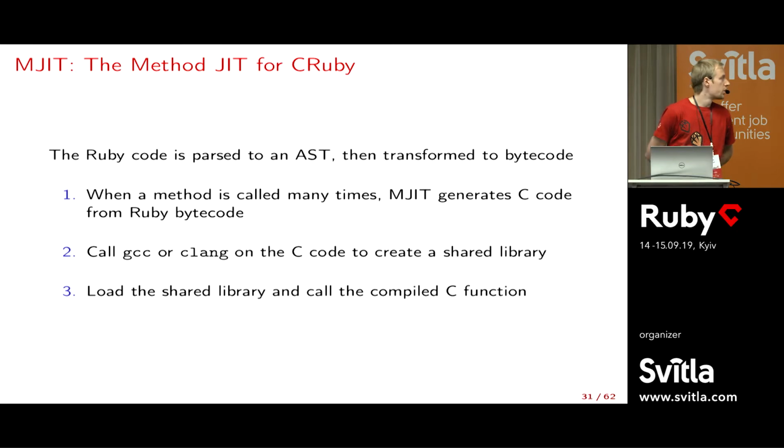So now we can compare with MJIT, the JIT for MRI; the M also stands for MetaJIT. As I said before, the first thing an interpreter does is parse to an AST. But then they transform this to bytecode, which is a different representation. Then, like a typical JIT, when a method is called many times, you call the JIT and say it would be good to optimize this method if you can. The way they do it is they take this bytecode and generate C code from it. From the C code, they call a native compiler like GCC or Clang to create a shared library, then load the shared library and call this function.